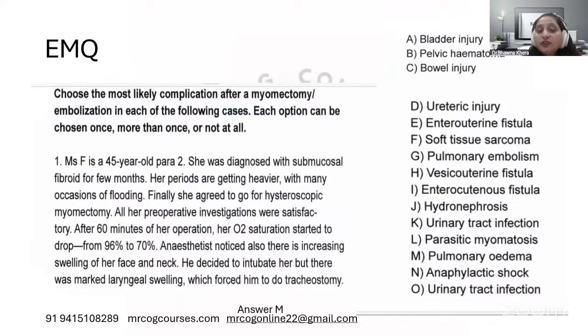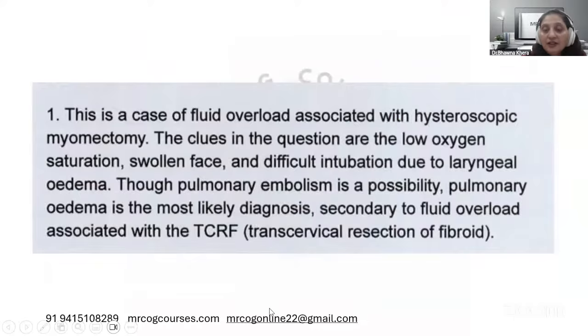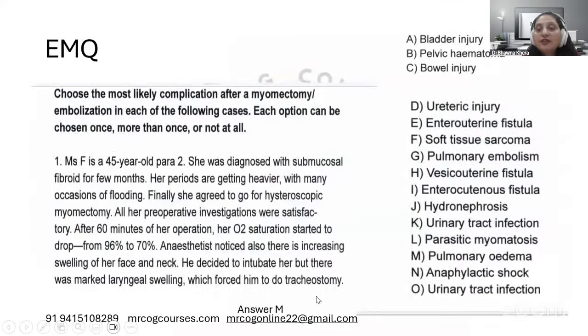After 60 minutes of her operation, her oxygen saturation started to drop from 96 to 70%. The anesthetist also noticed increasing swelling of her face and neck. He decided to intubate her, but there was marked laryngeal swelling, which forced him to do a tracheostomy. So what is the correct answer here? The answer is already there by mistake, but anyhow, I would like to hear the correct answer and why you think it is the correct answer.